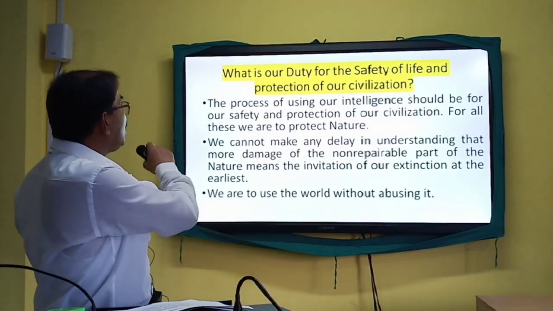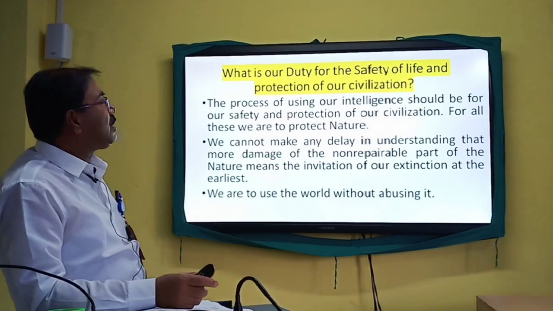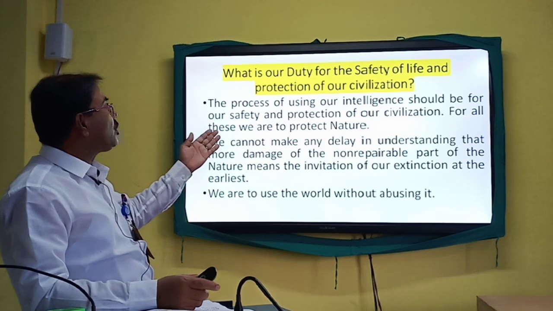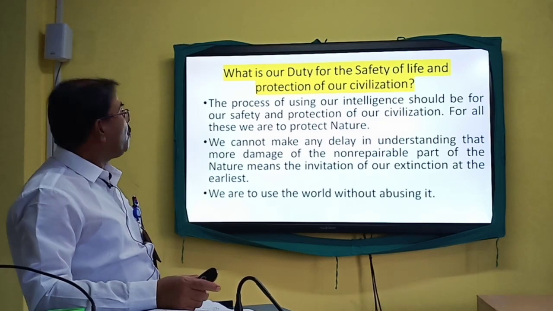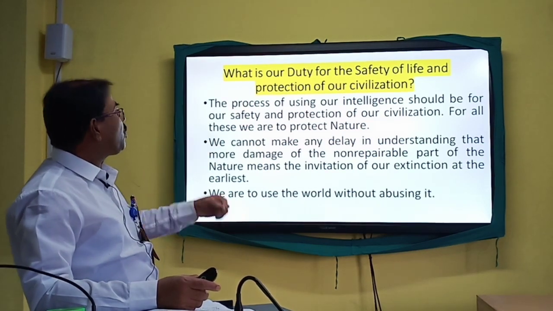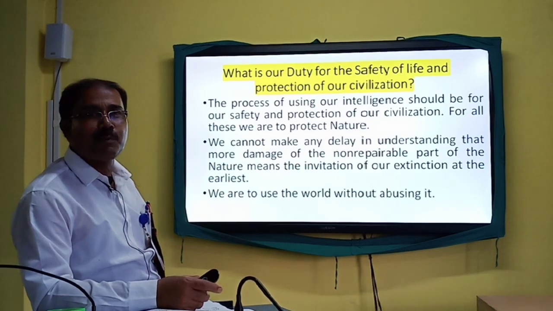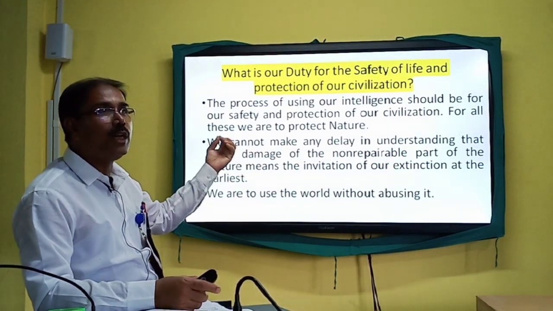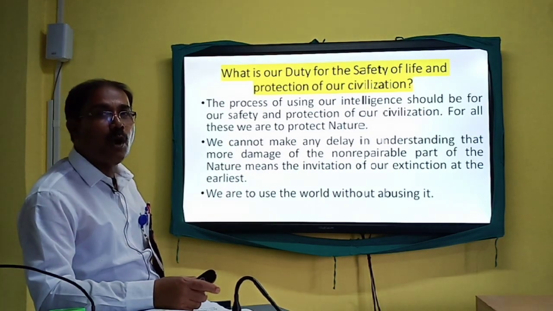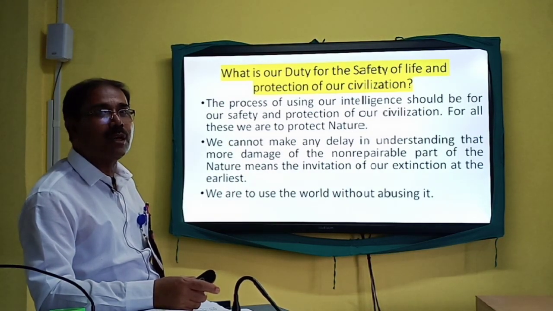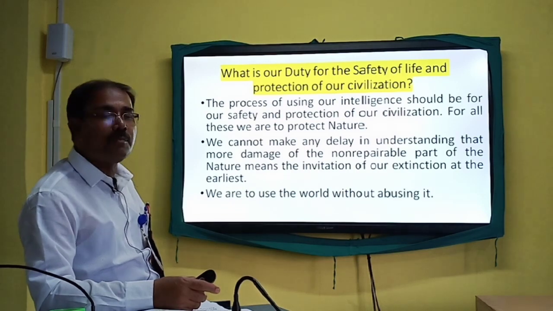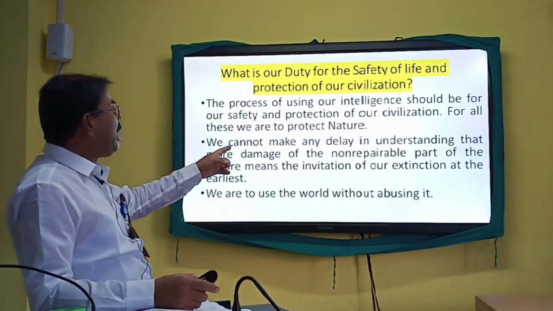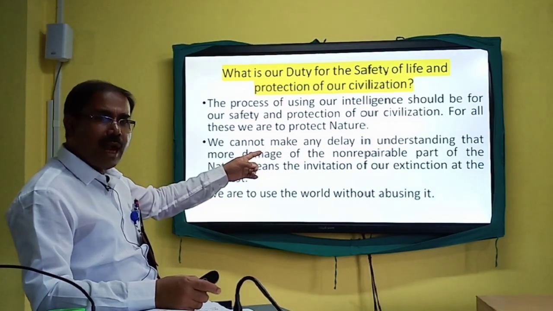Because the process of using our intelligence should be for our safety and for the protection of our civilization. For all these, we are to protect nature. Simply for the protection of our life, simply for the protection of the civilization, we have to protect nature. If we do not protect nature, we never can protect our life. At the same time, we will not be successful in protecting our civilization. So, we cannot make any delay because this is the right time.